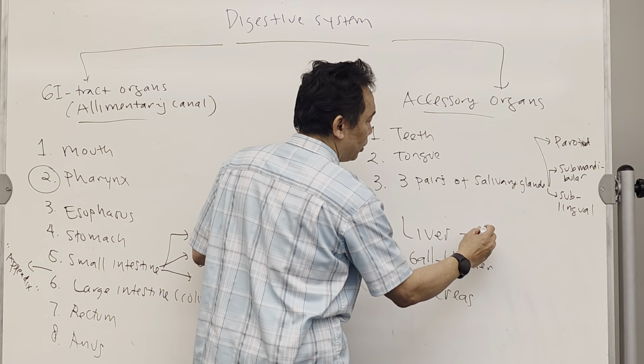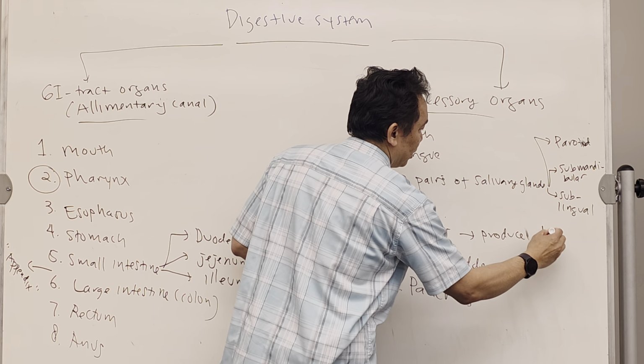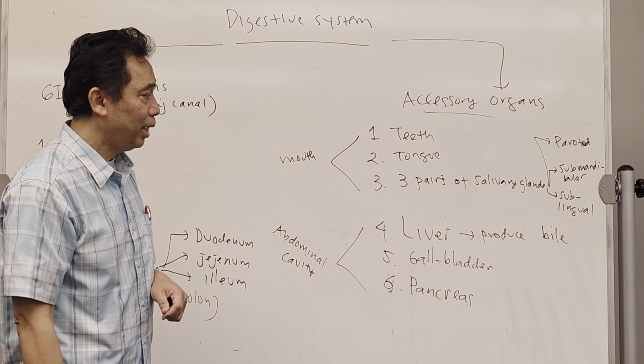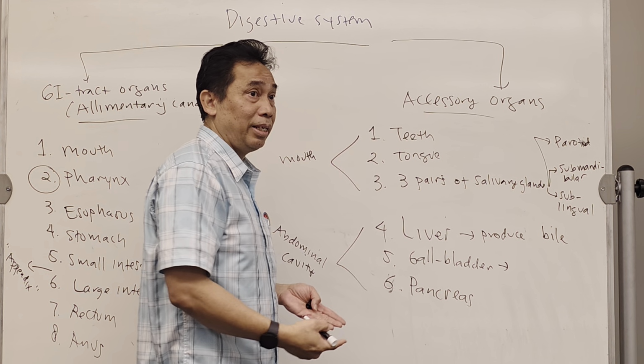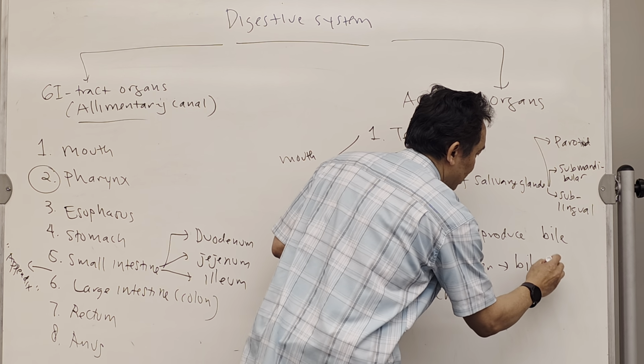Liver produces bile. Bile helps lipid or fat digestion. Gallbladder actually doesn't produce anything. It is a storage. This is bile storage.